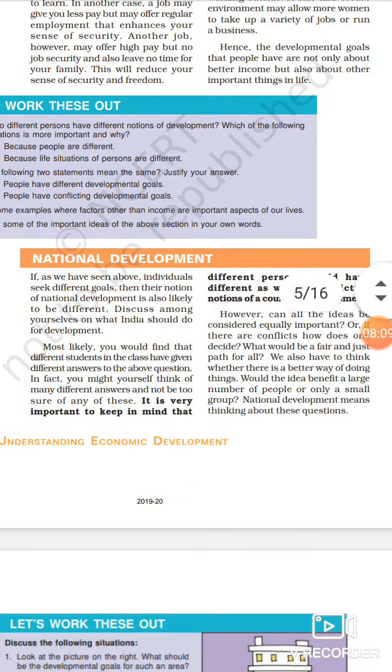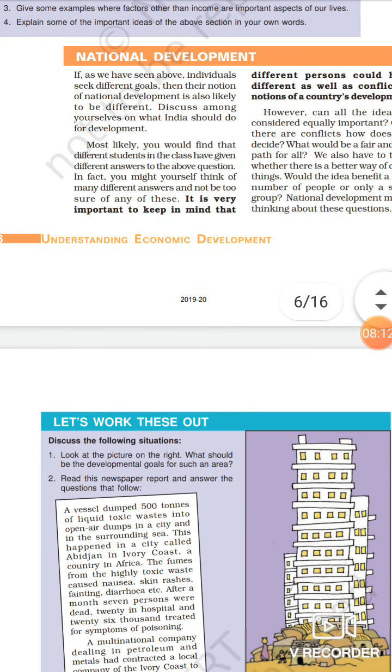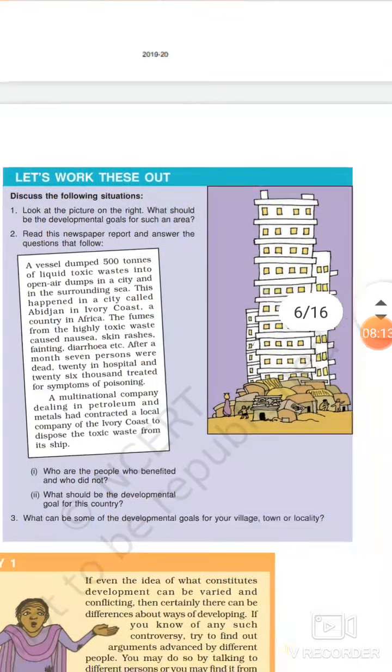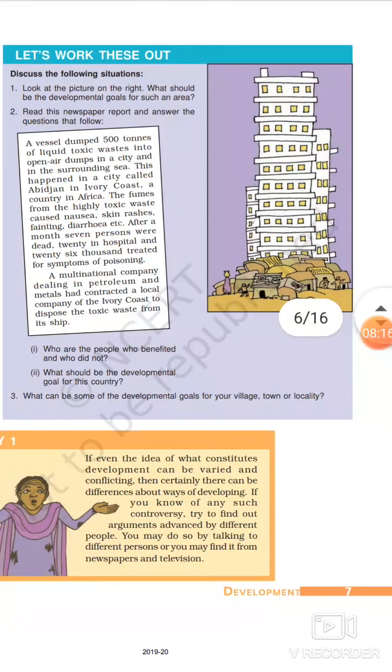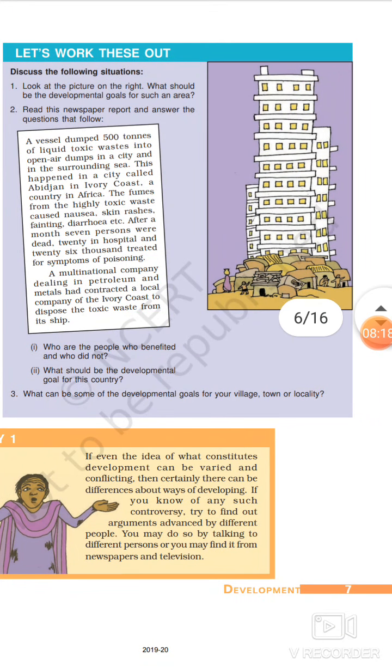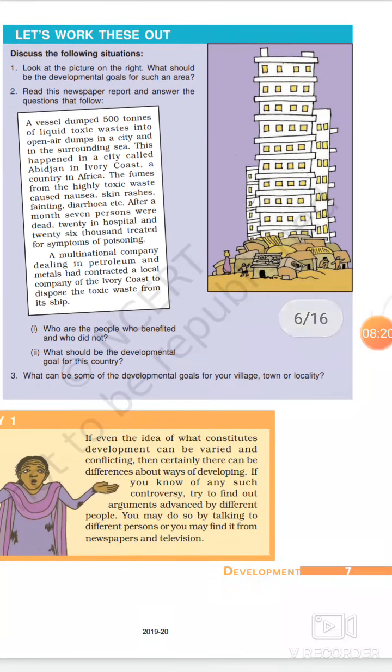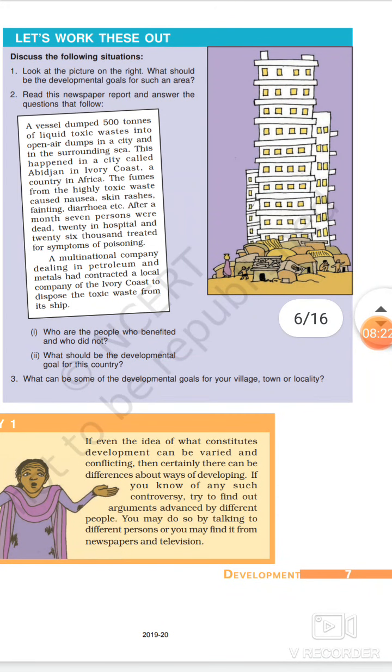So the next topic is national development, and just below it an exercise is given. Let's work out, on page number 7. So what does it say? Look at the picture on the right. What should be the development goals for such an area?